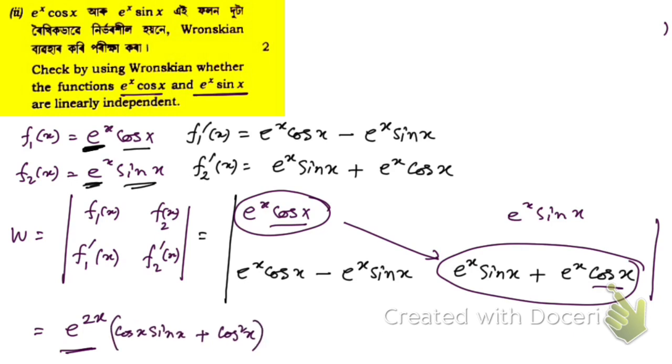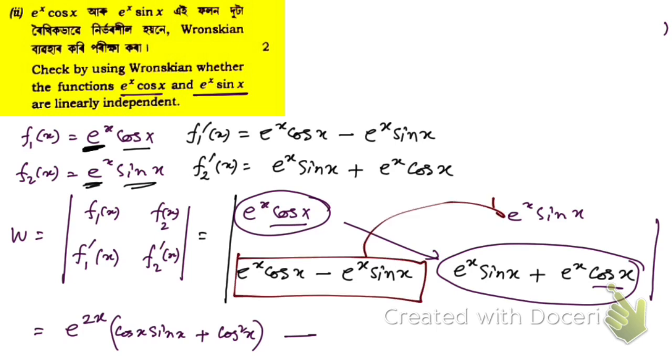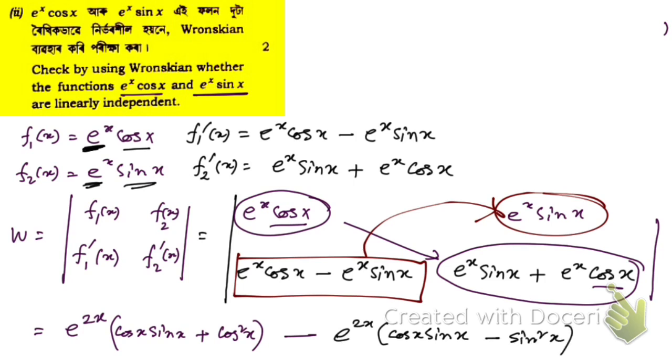minus, now let's multiply this one with this. Then what you're going to have, again e to the power 2x, then cos x sin x, then minus sin square x, that's what we have.